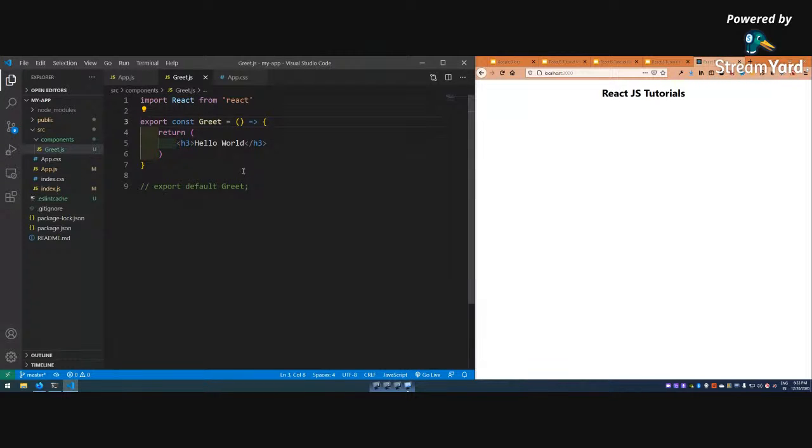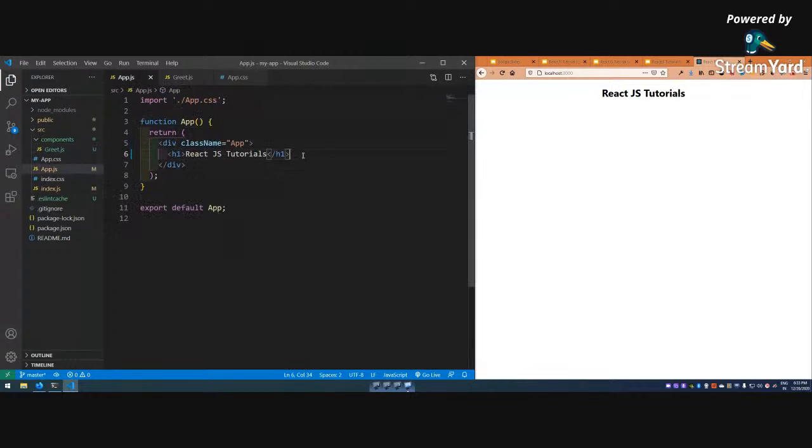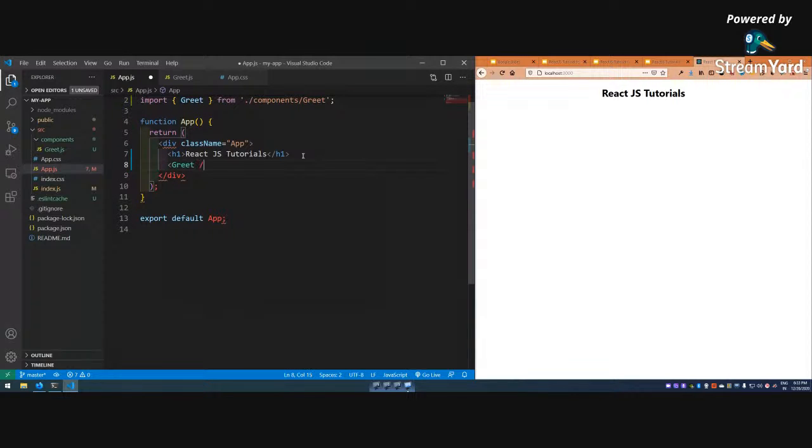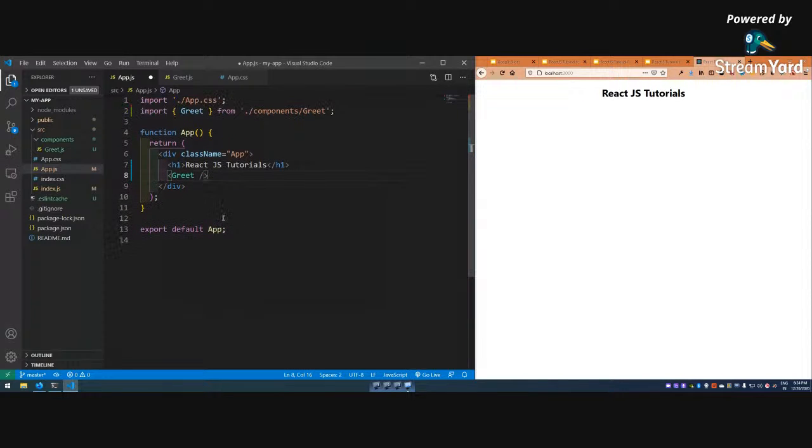Then I will come back to my app. Beside this, I'll do greet. This is a great feature in our VS Code. That's why I told you that you should use VS Code. See, it is showing me that it's already there because we have to import it. So I will do this and it will import it.